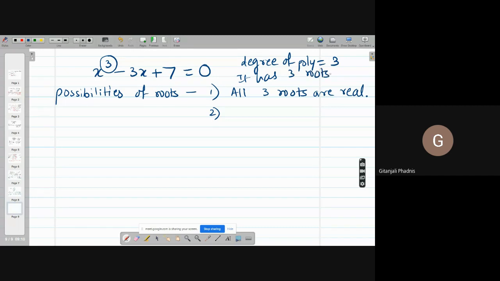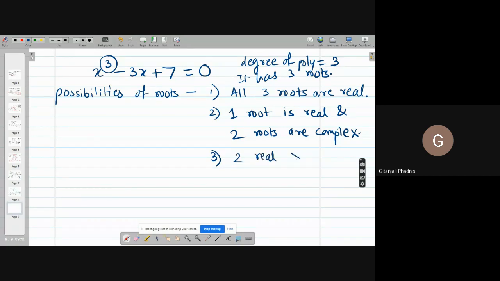So either this can happen, that all the 3 roots are real, or one root is real and 2 roots are imaginary or complex. The third possibility, can it be that 2 roots are real and 1 complex? Can that happen?